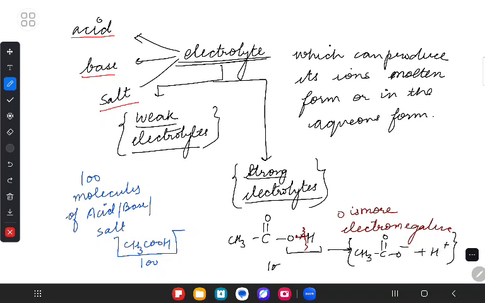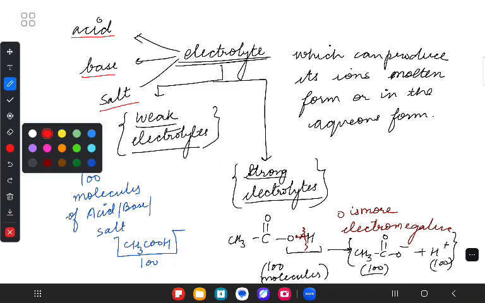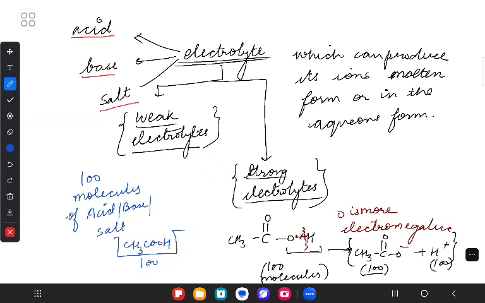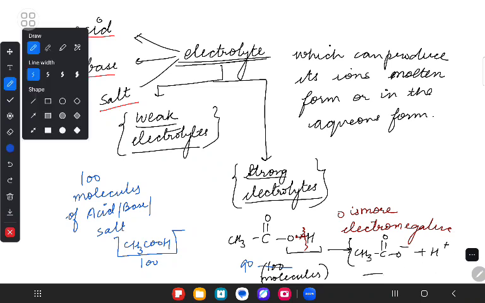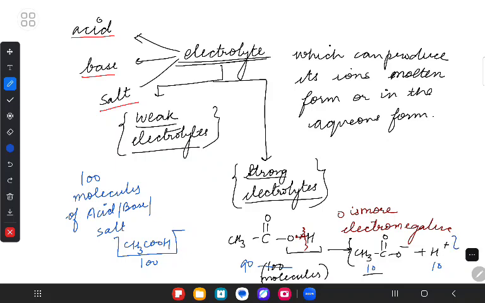So we were expecting that out of these 100 molecules, 100 ions of this and 100 ions of this shall be produced. Are we understanding my point? So this is the basic part when we are dealing with electrolytes. But what exactly happens in reality? Only 5 or 10 molecules will break down. That means 90 molecules shall remain undissociated, and 10 molecules here and 10 molecules here. Are we understanding my point or not?